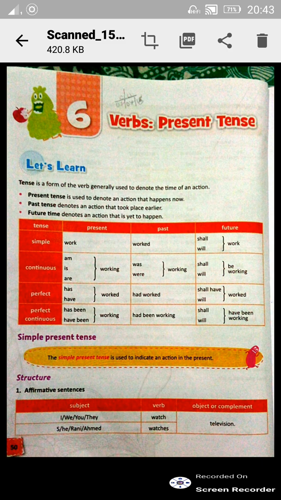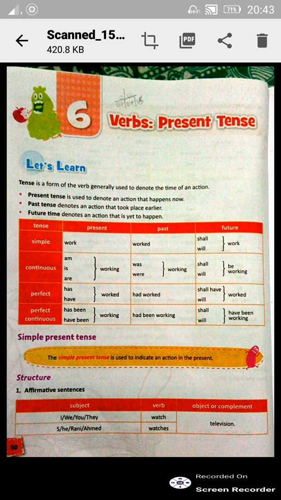Okay, since we have completed chapter 5, verbs, where we learnt about transitive and intransitive verbs, today we are starting chapter 6 in verbs, that is present tense. Okay, now what is present tense? See here. Present tense is used to denote an action that happens now, in the present situation. The simple present tense is used to indicate an action in the present.